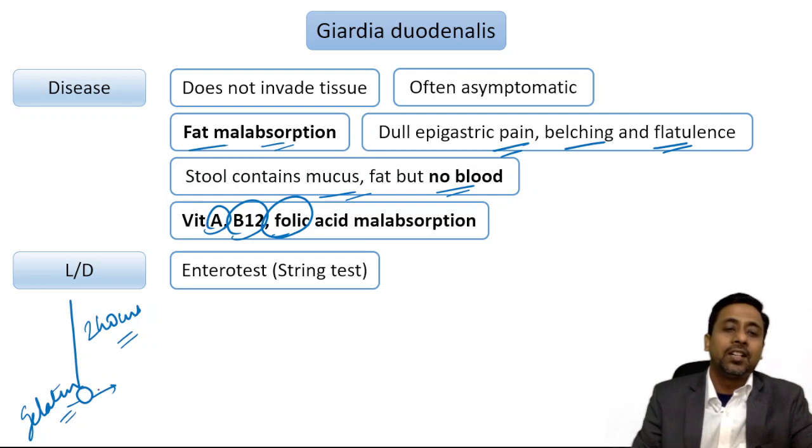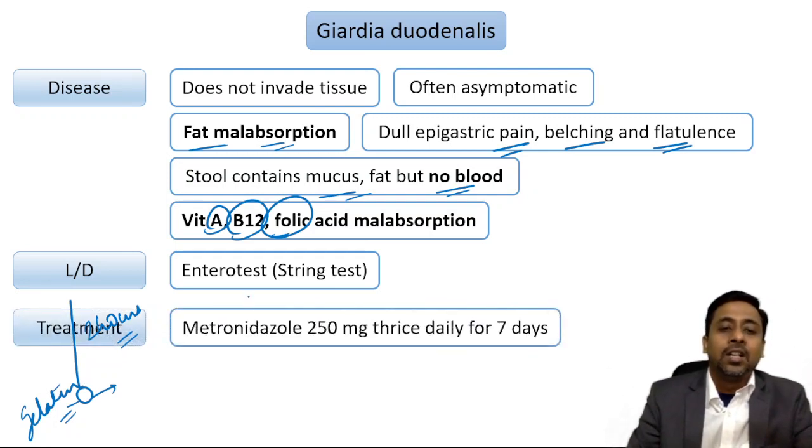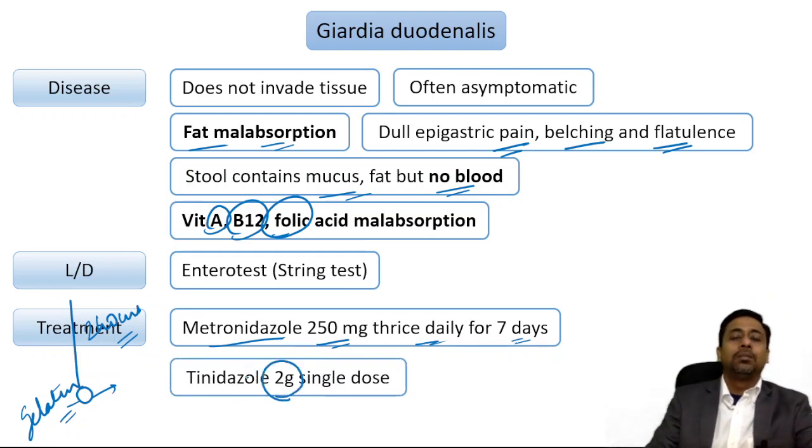Giardia duodenalis. Okay, and the treatment is usually done by metronidazole 250 mg thrice daily for 7 days, or also we can do the treatment with tinidazole 2 gram single dose. Okay, so either tinidazole or metronidazole.